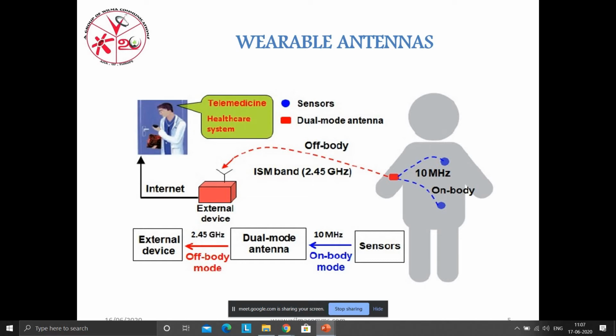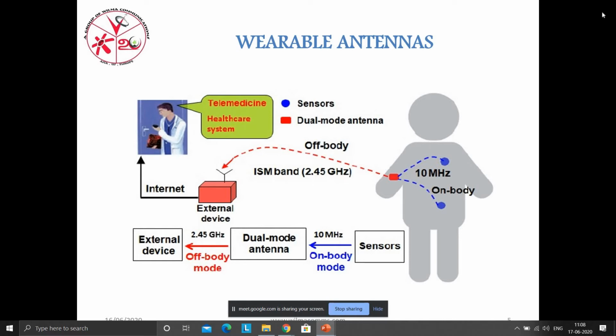In the slide, you can see we have differentiated the colors as blue and red, on-body and off-body. In on-body communication, the operating frequency is around 10 megahertz. While it is transmitting to the medical device, it comes under off-body communication, at 2.45 gigahertz. So it is going to act in two different frequencies, and so it is going to work in dual mode.